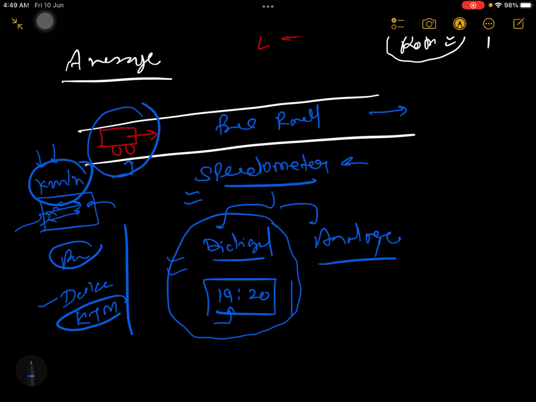Before that we used to have analog speedometers. Analog means a needle will be there. You'll have a circular dial like this, and here you'll have a needle. This needle will tell you that your speed is 0, or 10, or 20, or 30, or 40.